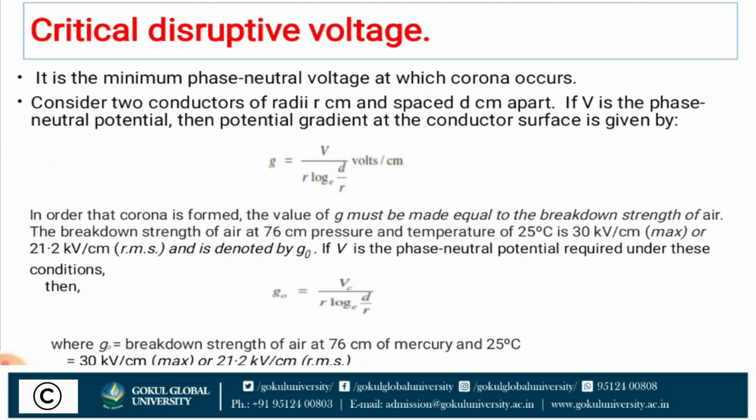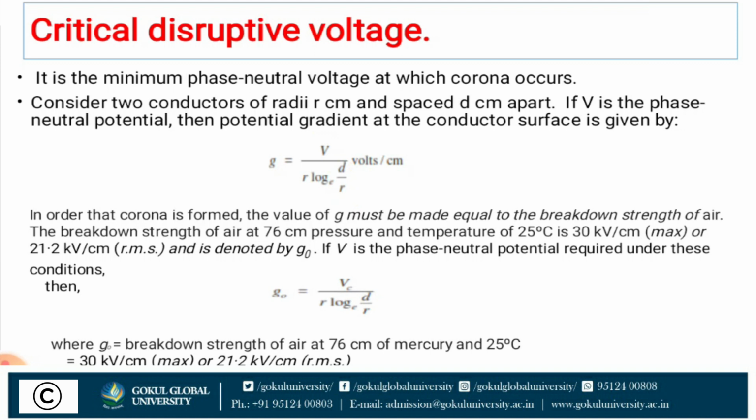It is the minimum phase to neutral voltage at which corona occurs. Consider two conductors of radius r centimeter and spaced d centimeter apart. If V is the phase to neutral potential, then the potential gradient at the conductor surface is given by G equals supply voltage V, phase to neutral, divided by r, the radius of the conductor, times log e d by r. Here d represents diameter and r represents radius, and the unit is volts per centimeter.